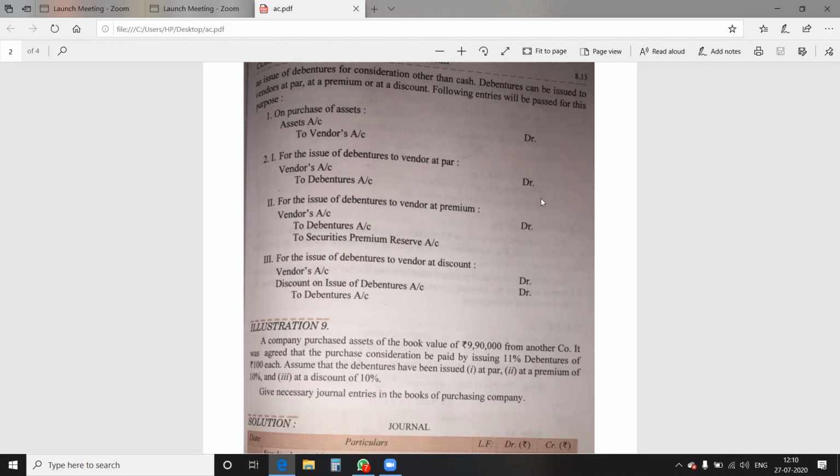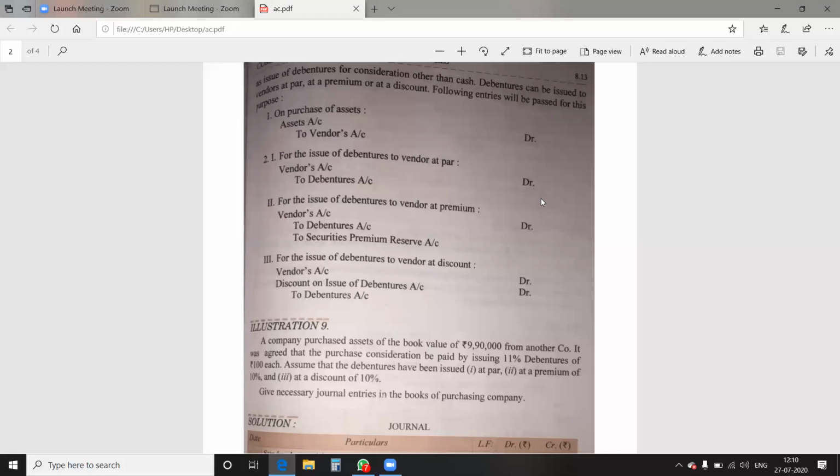Now, as discount is a loss for the company, so debit all losses and expenses, credit all income and gains. On this basis, you have to debit your account. So discount account will be debited in this case because discount on issue of debenture is a kind of loss for the company. The complete entry will become vendor account debit.